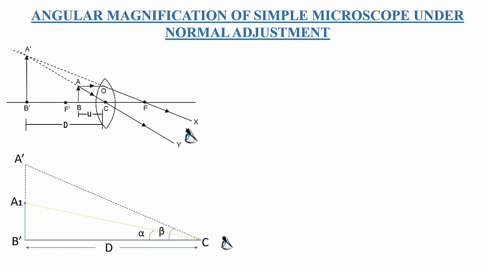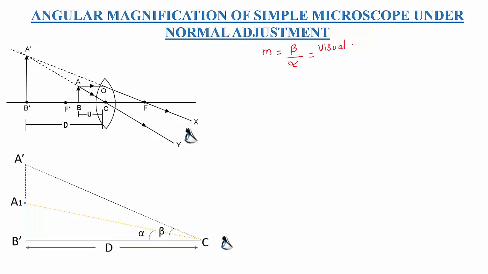Then observe here. We are going to find the angular magnification. The angular magnification is given by the equation m equal to beta divided by alpha. What is beta?